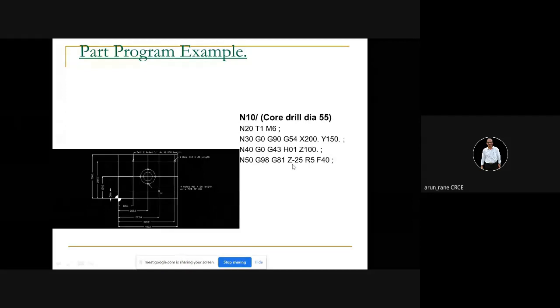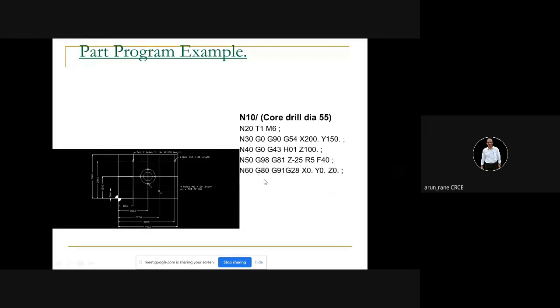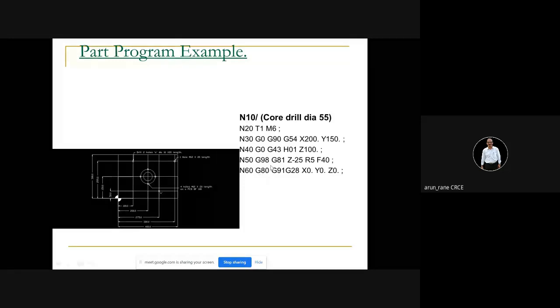The thickness of the workpiece is 20, so it is going to Z minus 25 because of the drill taper. R5 means that at the end of the drilling cycle, the drill will retract to 5 mm above the face of the workpiece, and F is 40. That is the feed rate, 40 millimeters per minute. G81 is the drilling cycle. G98 is the return to the reference position. G80 is the cancellation. What cancellation? This cycle we are now cancelling.